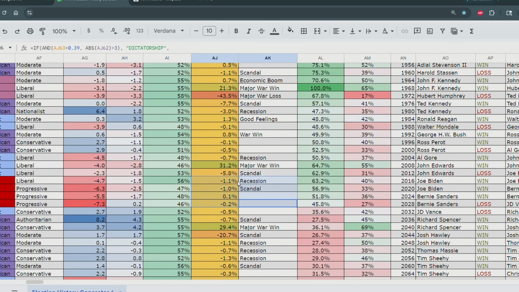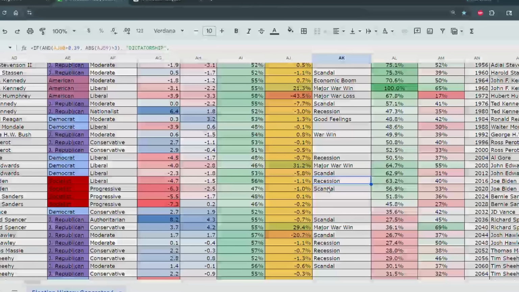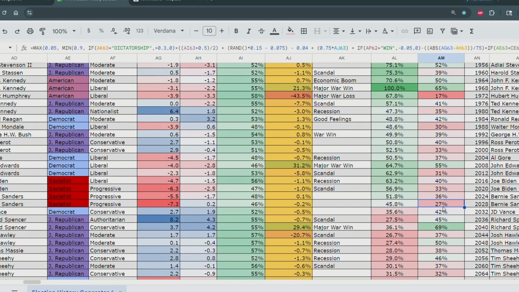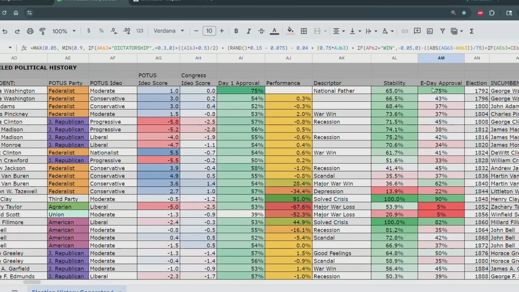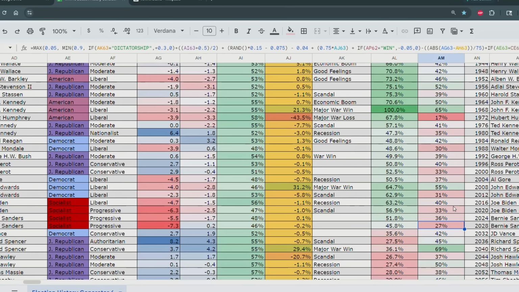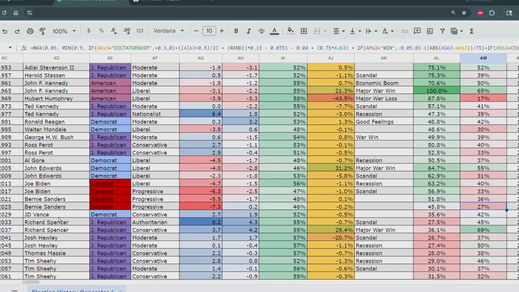So there's no major issues, except for a recession and scandal under Joe Biden. But Bernie Sanders does pretty well, except people just don't like him. I'm sorry, Bernie Sanders. His approval is down to 27. That's a pretty bad roll. So that's just bad luck. Then, of course, J.D. Vance wins 2028 conservatives.